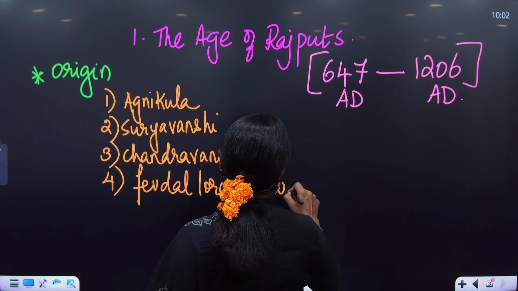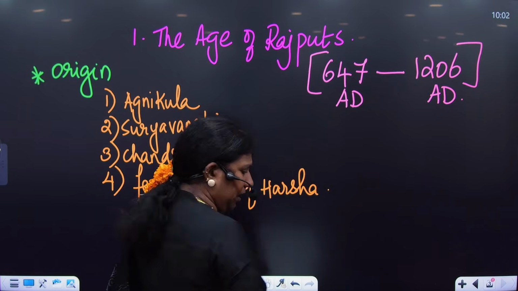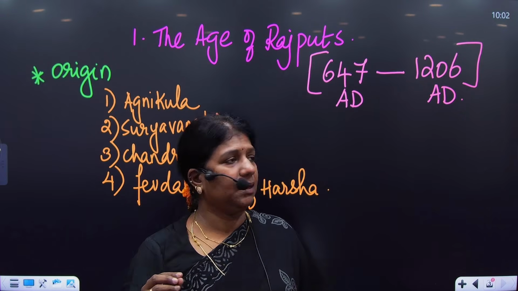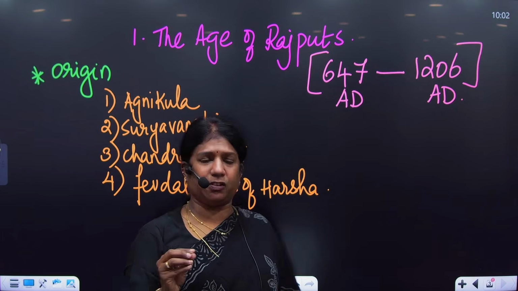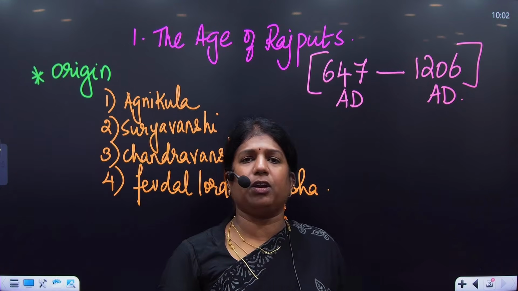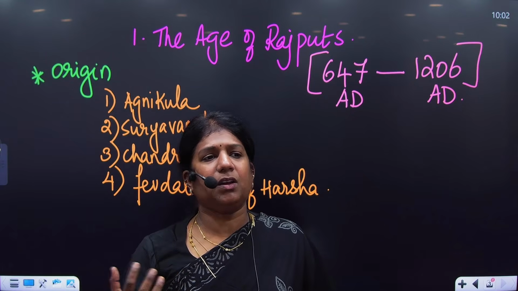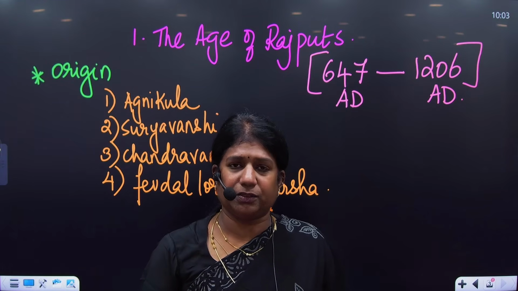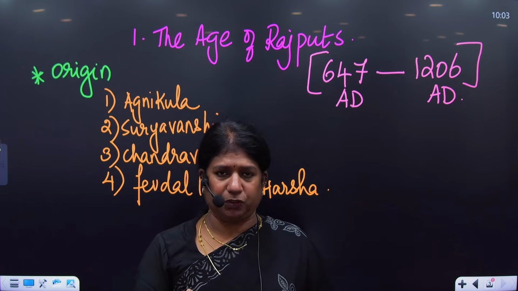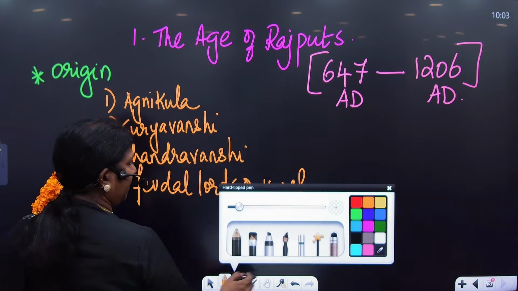Harsha was the greatest ruler of North India, who ruled from 606 to 647 AD. Years are very, very important in history. The day Harsha died, Harsha had 36 feudal lords, and they were collectively called Rajputras. So these Rajputras, in short, were called Rajputs. This is the most accepted theory.